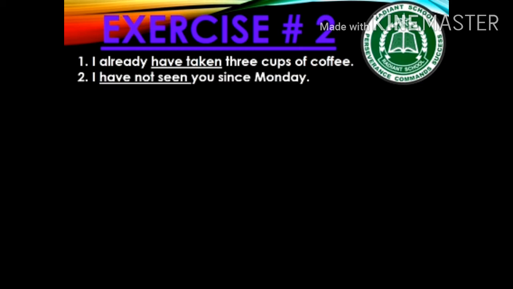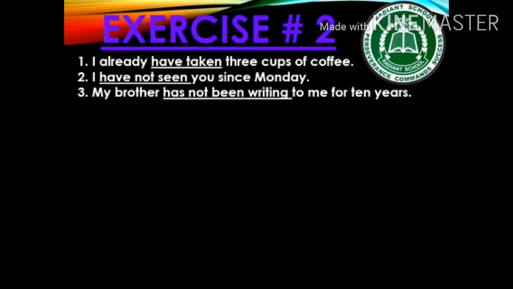Second sentence is, I have not seen you since Monday. Here you can see the word seen. We have discussed earlier that we never use ing form with the word see. That's why we have used perfect form. I have not seen you since Monday. Sentence number 3 is, my brother has not been writing to me for 10 years. Here you can see for with the given time. So we have used present perfect continuous tense, has not been writing.